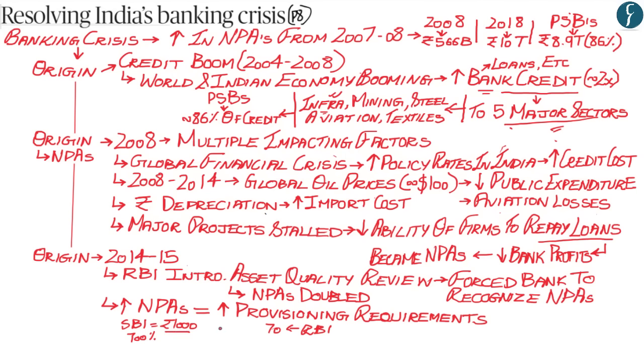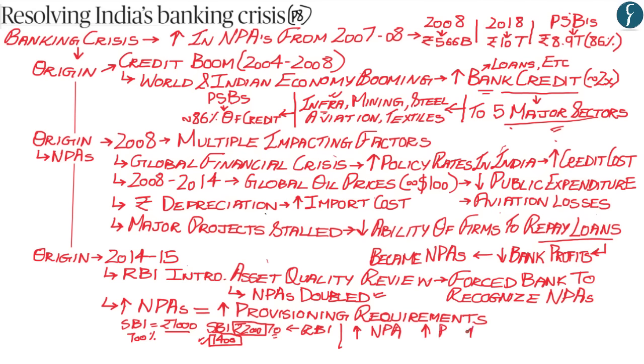Now, what happened after the asset quality review is that the non-performing assets doubled for the Indian banking system. So now SBI had a non-performing asset of rupees 2000. So let's say the provisioning requirement by the Reserve Bank of India was at 70%. Then for this 2000 non-performing asset, State Bank of India had to set aside rupees 1400. Now State Bank of India cannot use this money as bank credit. And until the time State Bank of India reduces this rupees 2000 non-performing asset, it cannot use this rupees 1400. Now what happened after 2014 is that the non-performing assets continued to grow, and therefore the provisioning requirements for Indian banks also continued to grow.